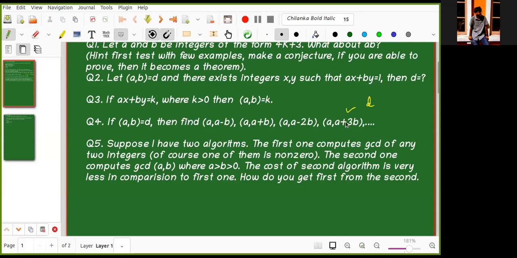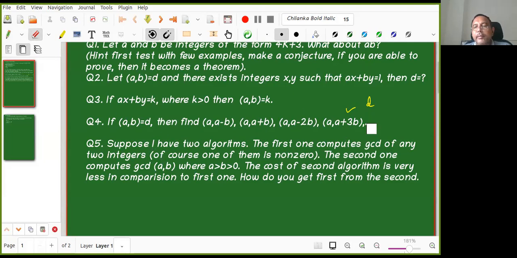We'll try to prove that. Finally, I am going to do something, so it will answer many of the other questions which you asked earlier. Sir, in the fourth question, the GCD of a comma b is D. So if we take 2, 3, its GCD is 1. If we take a comma a minus 2b, it will be 2 comma minus 4, I think.